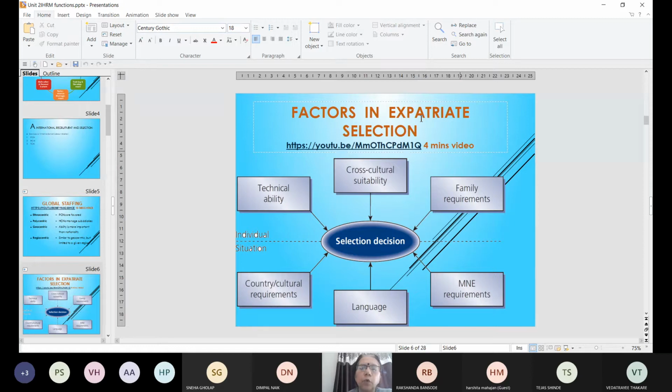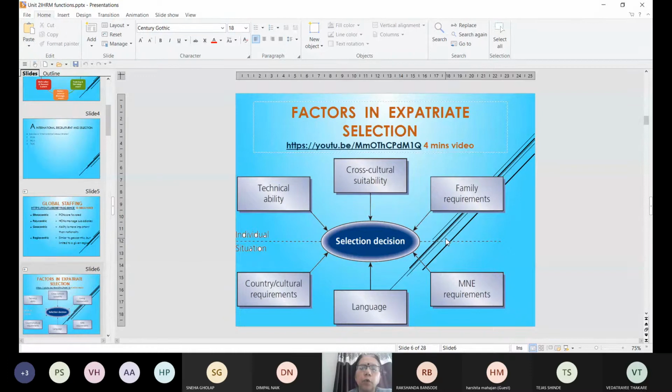So as the HR manager, when you are selecting your employee for an international assignment, that is expatriate selection, you need to study and be very careful about the qualities of that person, because if he fails at the international level, you will be unnecessarily wasting the resources of your organization. Not only that, the employee himself or herself will be very much demotivated if he does not succeed.